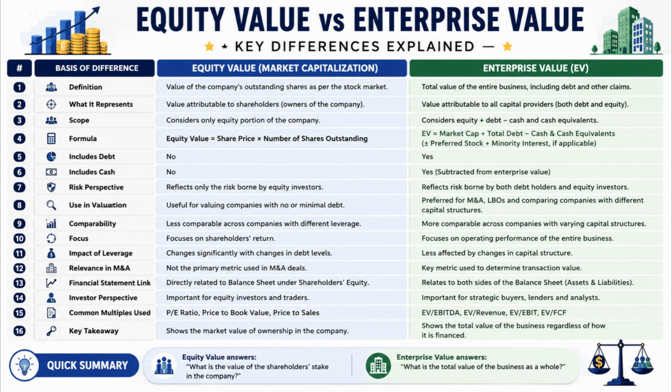Number 15. Equity value commonly uses valuation multiples such as price to earnings, price to book, and price to sales ratios, whereas enterprise value commonly uses EV/EBITDA, EV/revenue, EV/EBIT, and EV/FCF multiples.